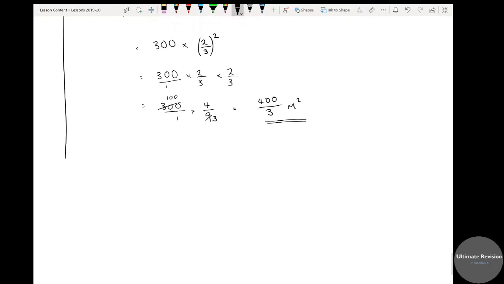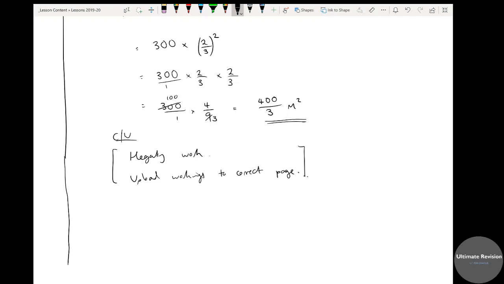That's all we're going to do today in terms of notes. I have set you some Hegarty work on this. So your classwork today is Hegarty work, and upload workings to the correct page, please. There's still a few of you who didn't put it onto the right page. It's important you put it onto the correct page so all your work is really nice and neat, especially if you're using paper, so it doesn't get lost.